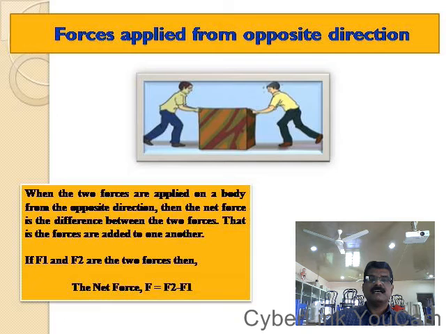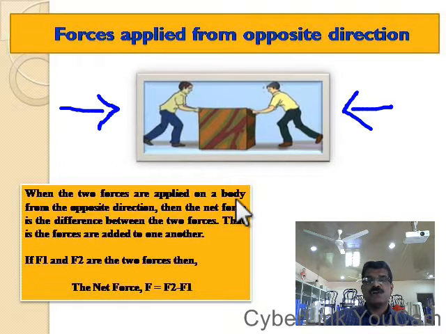But consider this another example. One boy is applying a force from this side and another boy is applying a force from the opposite side. So two boys are applying force on the same object but from opposite directions.